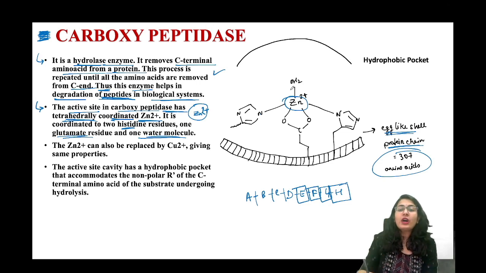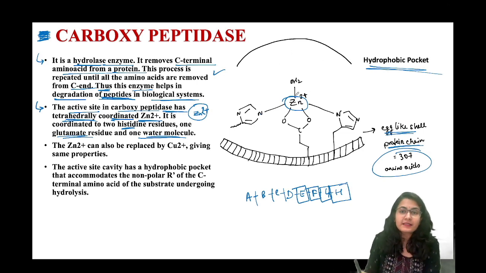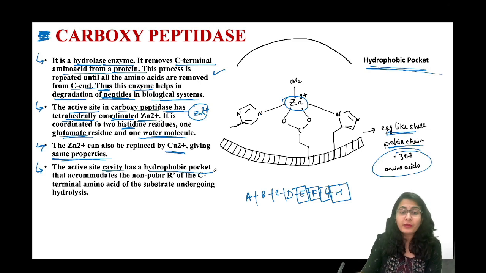Now there is also a hydrophobic pocket. This hydrophobic pocket actually protects this enzyme. Now the zinc 2+ can also be replaced by copper 2+, giving the same property. Okay, same tetrahedral nature, and it can also do the same job. Now the active site cavity has a hydrophobic pocket that accommodates the non-polar R of the C-terminal amino acid.